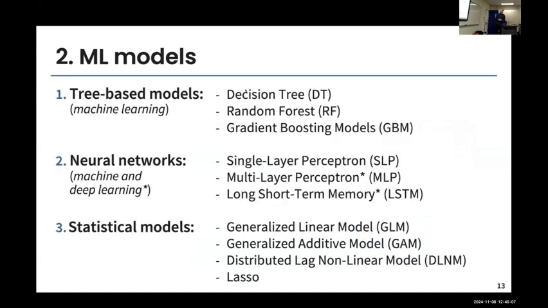So the different models that we've considered here are three families of models. The tree-based models are all based on decision trees. We've included random forest and gradient boosting. We're going to show you what they are in the next slide. We have also neural networks. As I've mentioned, these are the family of deep learning: the single layer perceptron, the multi-layer perceptron, and the long short-term memory. And then most of the people doing machine learning models will also include statistical models. But for them, this is also just one class of machine learning model. So I've included a generalized linear model, generalized additive model, distributed lag linear model, and also a last one.